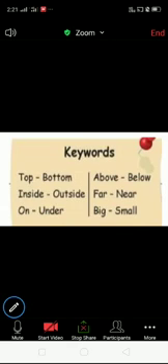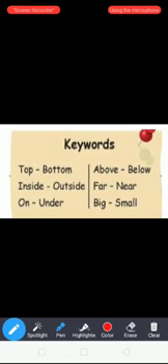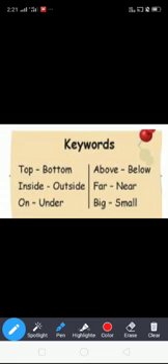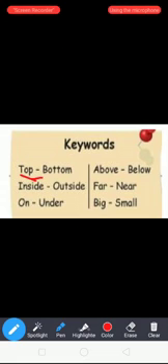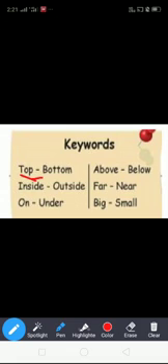Next, you see about some keywords. Top. What is the opposite word of top? Bottom. What is the meaning of top? The highest part or point of something. What is the opposite word of top? Bottom. What is the meaning of bottom? The lowest part of something.